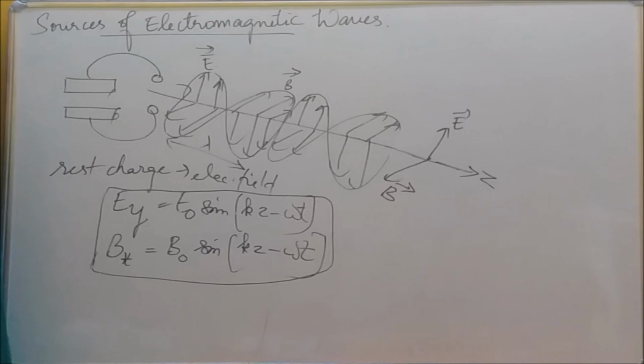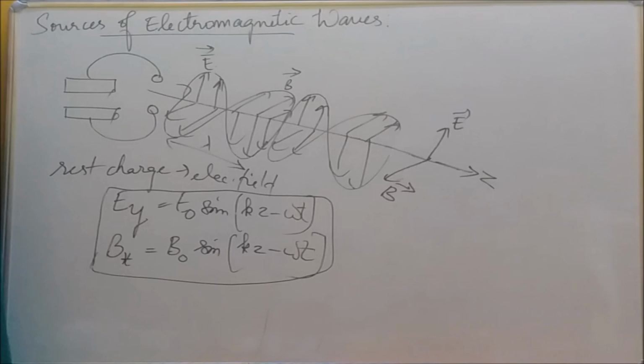You should know that these electric and magnetic fields oscillate with a frequency equal to the frequency of the source, because the oscillating charge is the main source of the electromagnetic waves. Suppose these two fields are oscillating in free space.